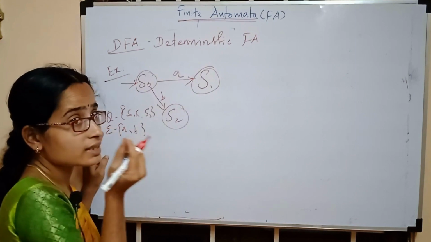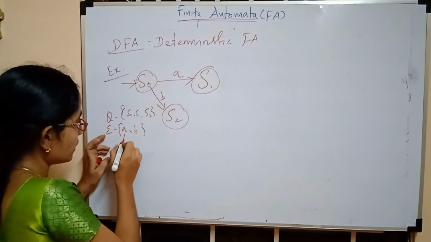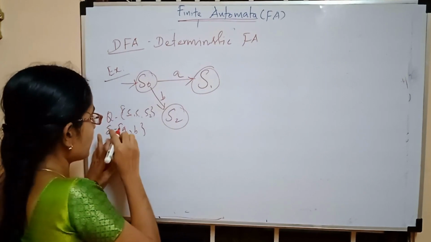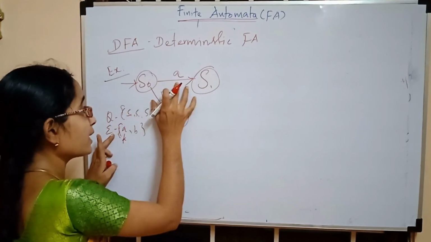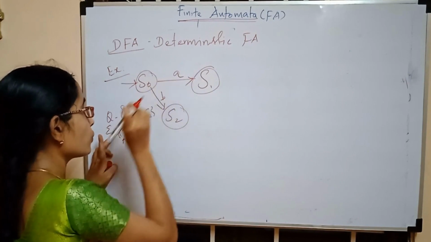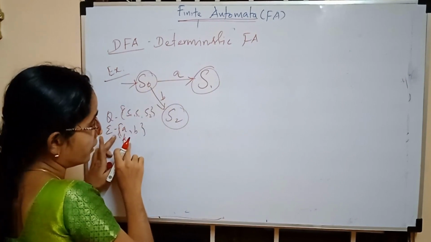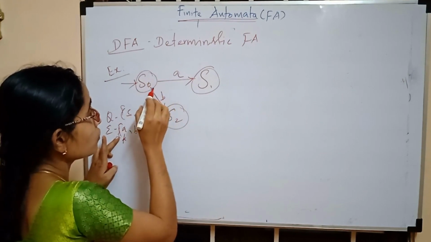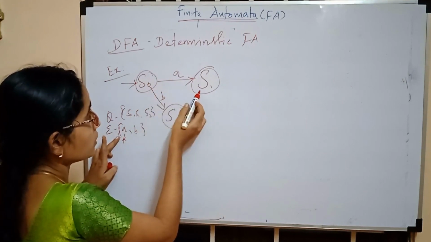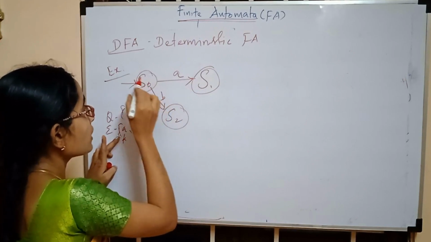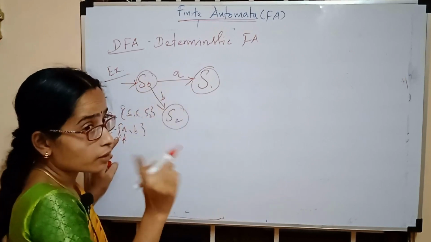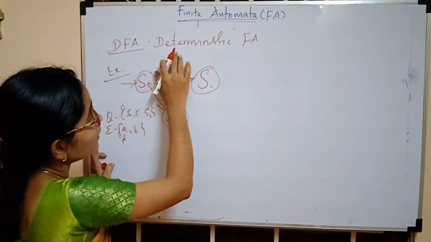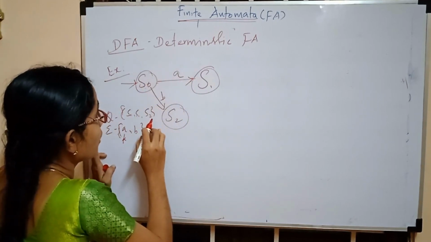Now I'm just defining what DFA is. You take an input symbol from the input set. First I am considering small a, and look at the diagram. For the input symbol small a, I have only one transition from a specific state to another state. When I give small a on S naught, I have only one outgoing path. This is what deterministic means.